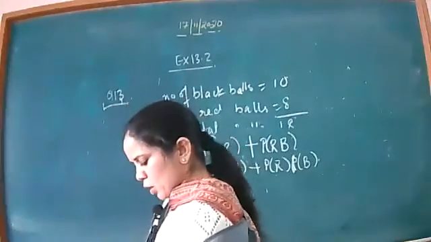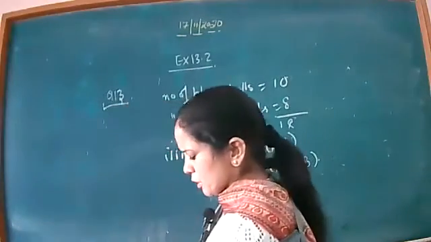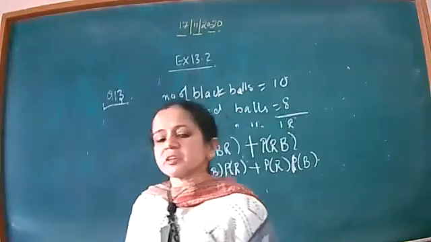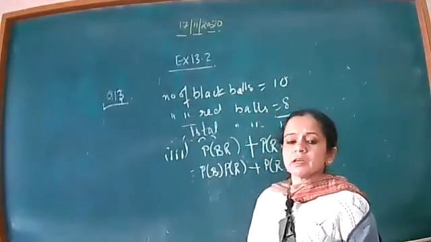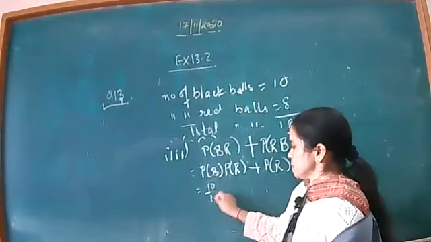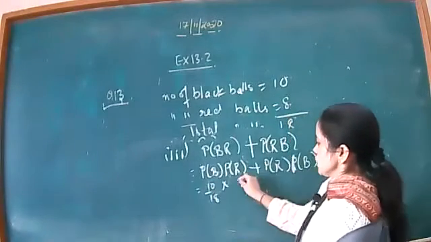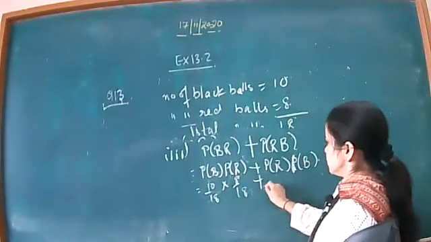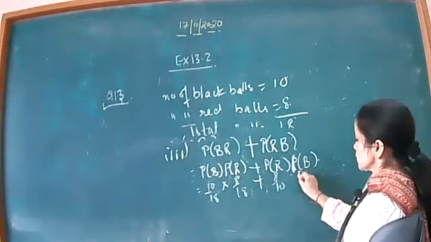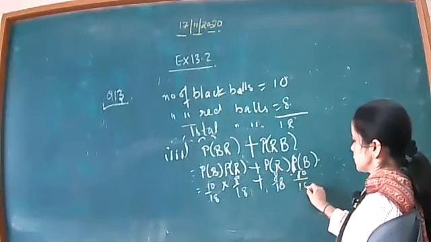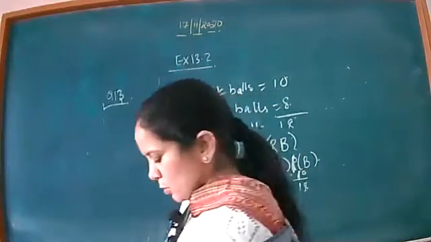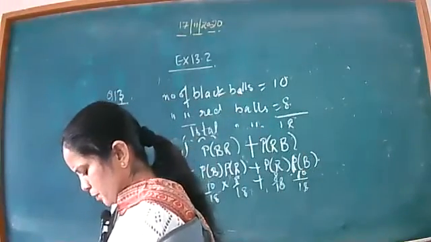So beta, now this is a very easy question to do. In the statement it is written that the number of black balls is 10. So firstly 10/18. Now red 8/18. Same, the red ball is 8/18 into 10/18. Solve it and get your answer. Okay beta. Now beta, come to the next question.